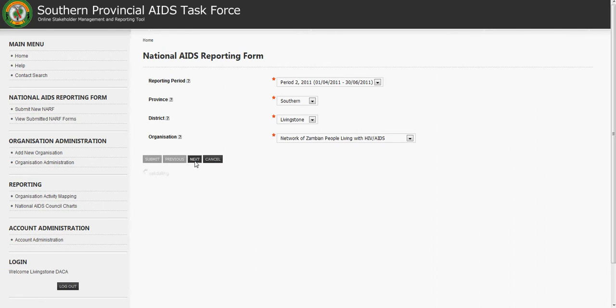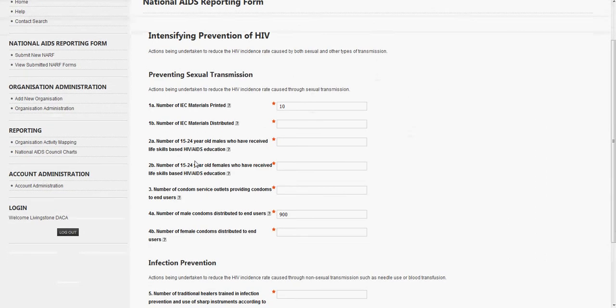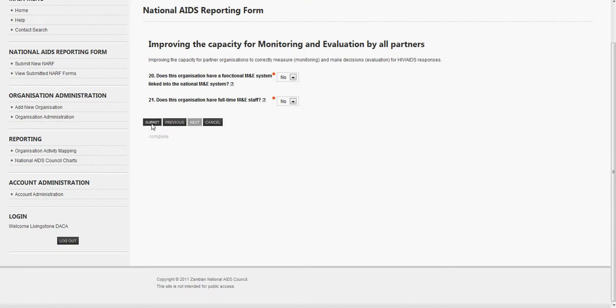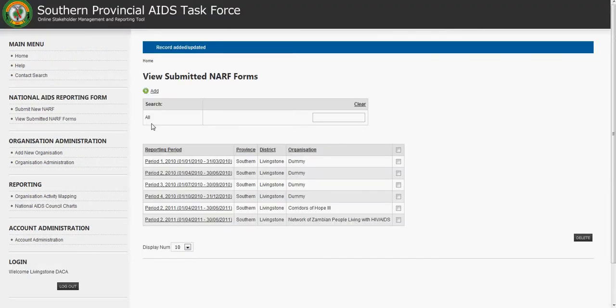and we think we made a mistake maybe with the male condoms, there's the 900 value that we inserted before, and maybe that's actually supposed to be 1000. And so now we can step through and we can submit this form. And so immediately that value has been updated, and anyone that's accessing this information would get the new value.